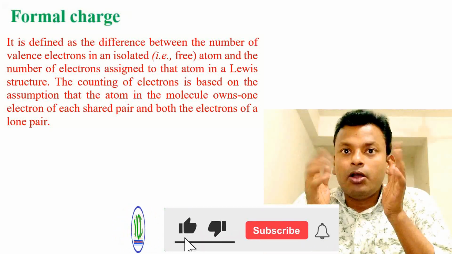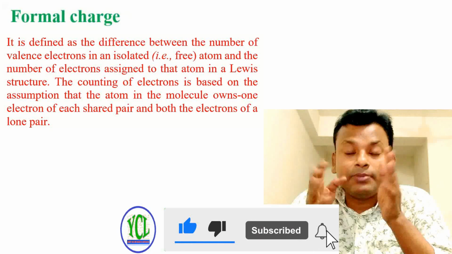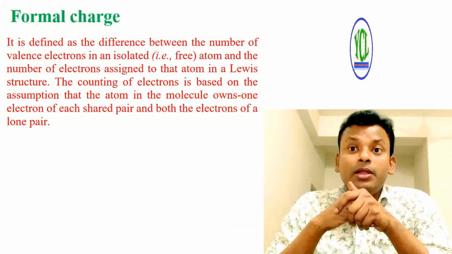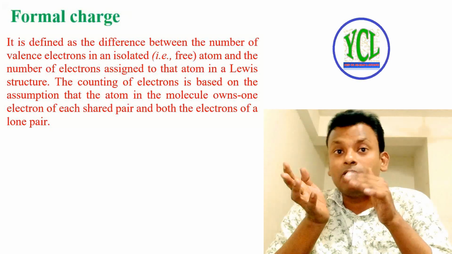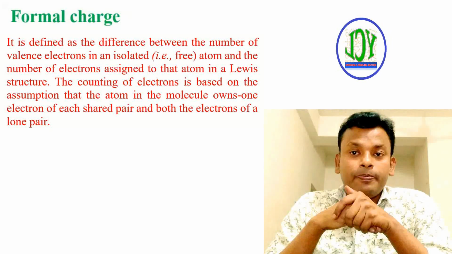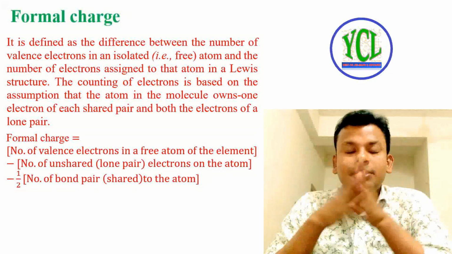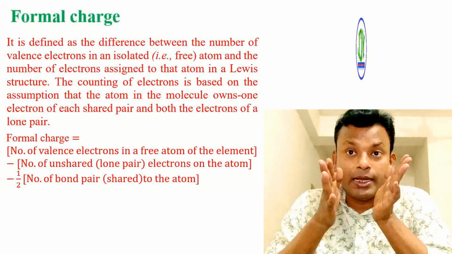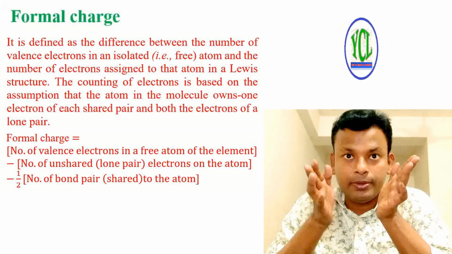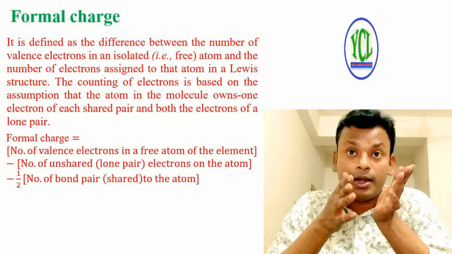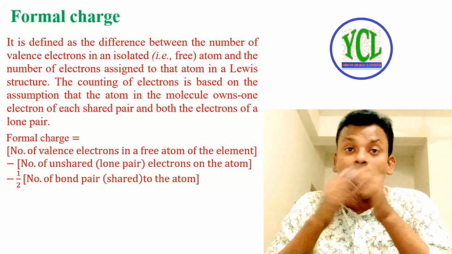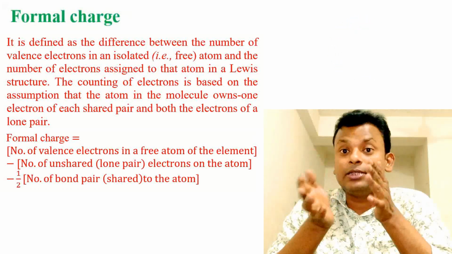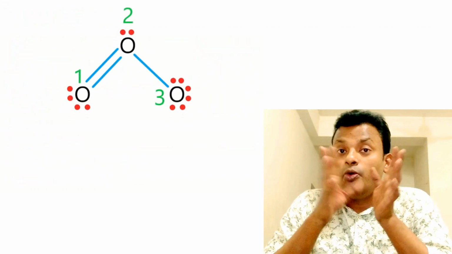The counting of electrons is based on the assumption that an atom in a molecule owns 1 electron of each shared pair and both electrons of a lone pair. Formula of formal charge: number of valence electrons in the free atom of the element, minus number of unshared electrons, that is the lone pair electrons on the atom, minus half into the number of bonding electrons, that is the shared electrons of the atom. A common example is O3.